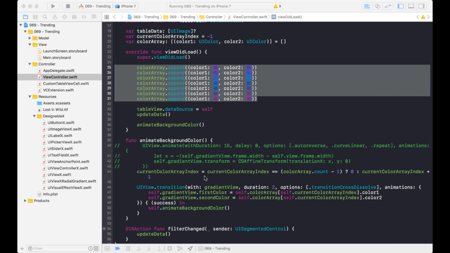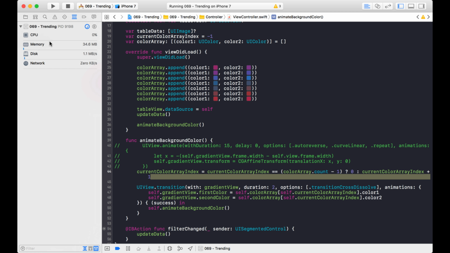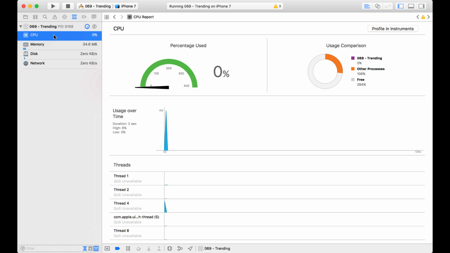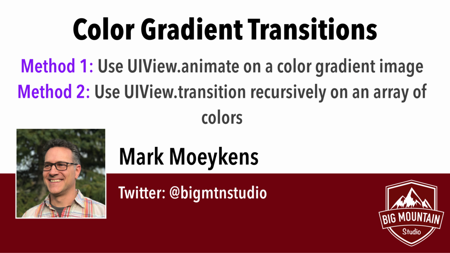And if you look at the performance of both, like this one's running right now, there's no CPU usage. One doesn't perform better than the other. They just have some trade-offs as far as what you see on the screen. They're both like this, there's no memory leak, it doesn't keep going up and up and up. So they both perform the same from what I can see. So now that you know the differences between the two, you can make your own decision. Do you want to see it actually sliding across, or do you think this is cool enough where the colors just change and fade from one to the next?